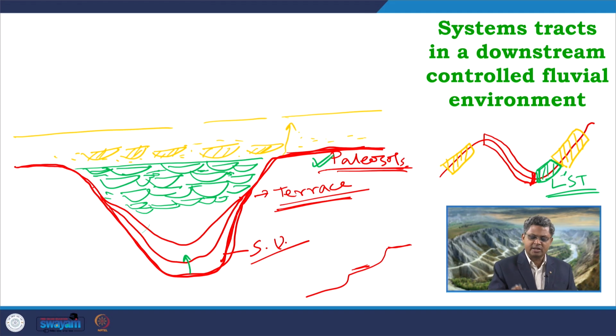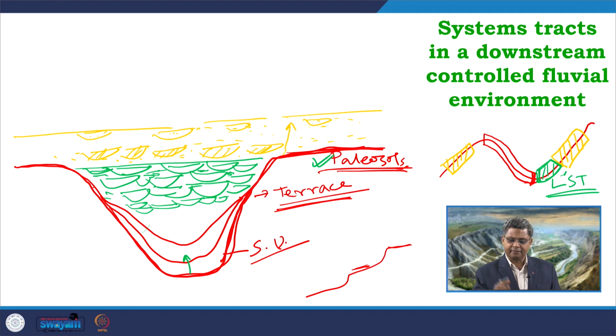As we go up within the transgressive part, more accommodation is created now. So, there will be more frequent flooding, and when there is more frequent flooding, there will be more frequent floodplain deposits, overbank deposits, and in between that there will be some isolated channels like this. Those channels will be affected by tidal currents. So, what is the overall summary for the transgressive part in a fluvial system? Basically we are getting tidally influenced channels which are aggrading, and this aggradation is helped by frequent overbank deposits. That is the characteristic of the TST part.